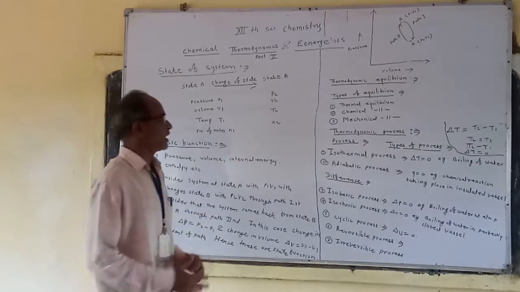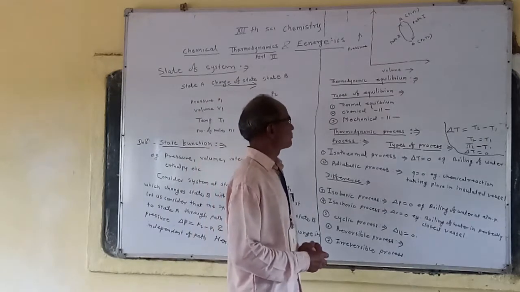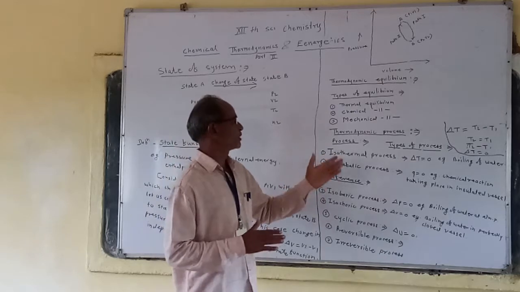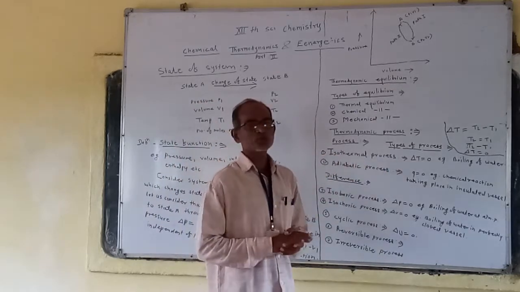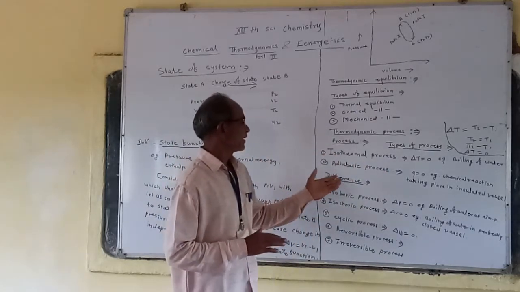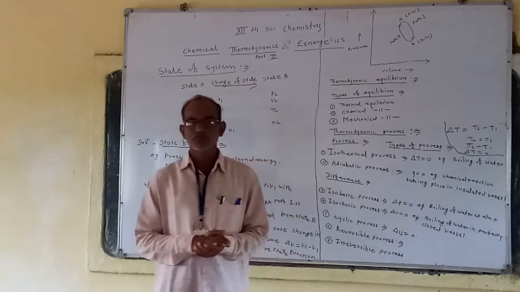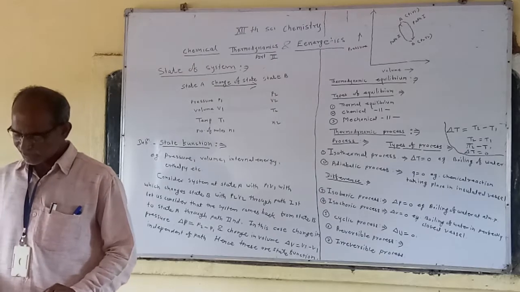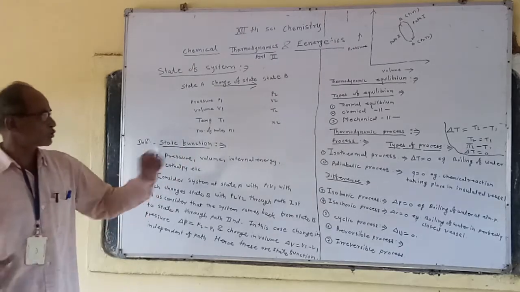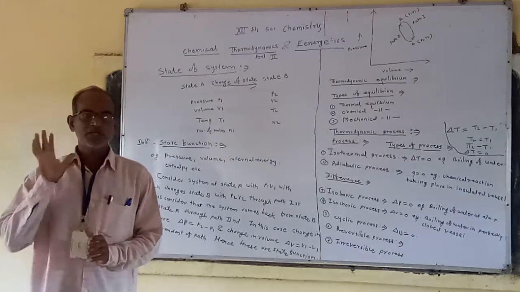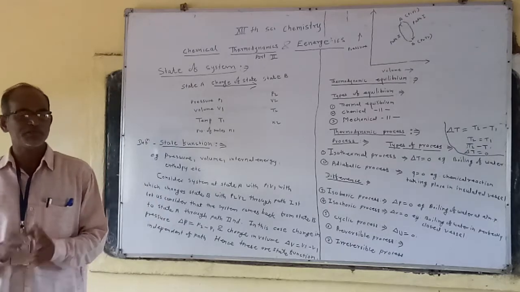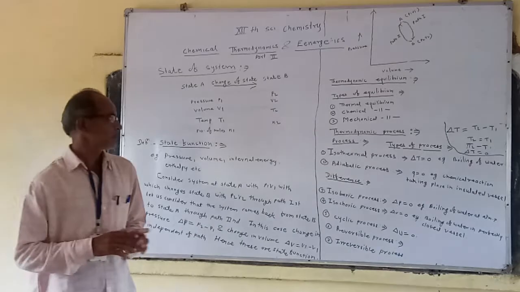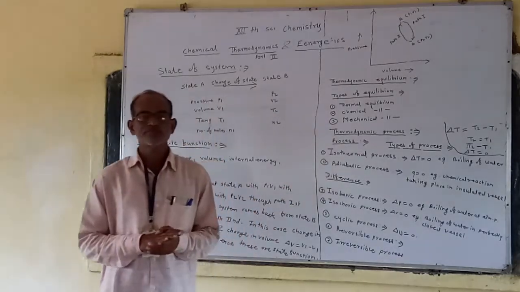Now, a question may be asked in the examination for 2 marks or more: distinguish between the isothermal process and the adiabatic process. How do we distinguish between these two? In the isothermal process, what is the definition? The temperature of the system remains constant. This is one point. And what is the adiabatic process?